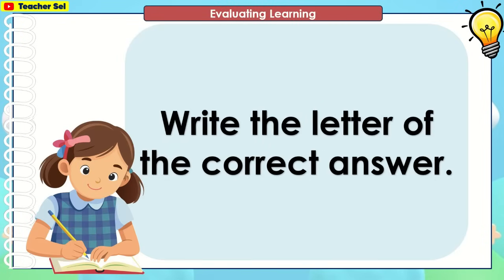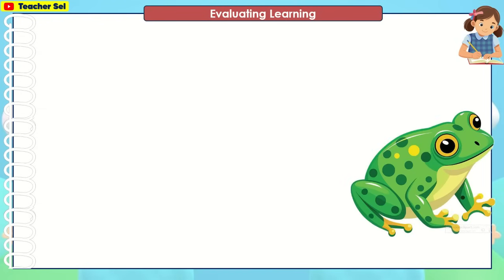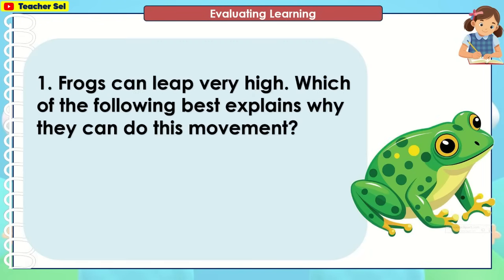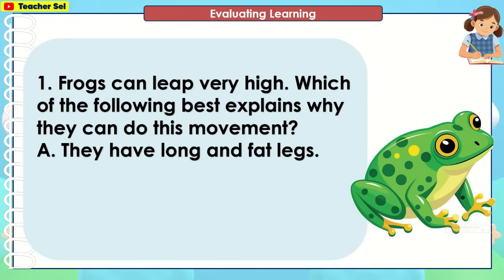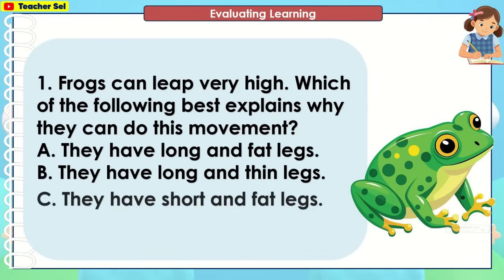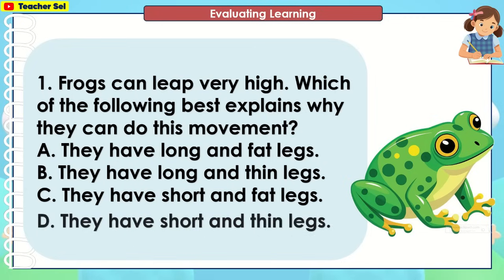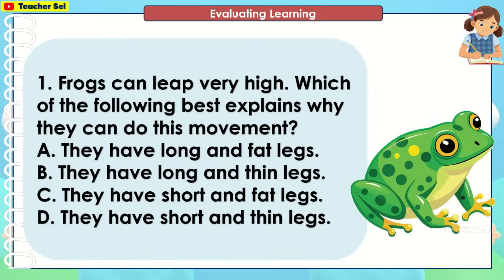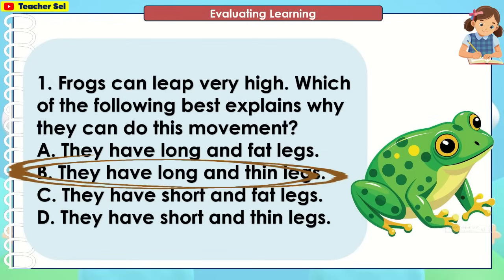Write the letter of the correct answer. Frogs can leap very high. Which of the following best explains why they can do this movement? A. They have long and fat legs. B. They have long and thin legs. C. They have short and fat legs. D. They have short and thin legs. The correct answer is letter B.